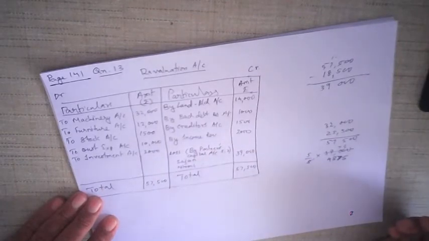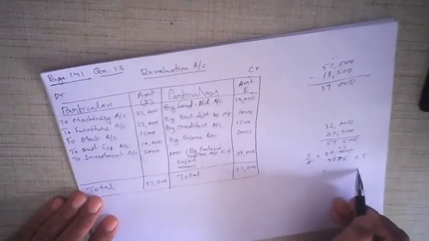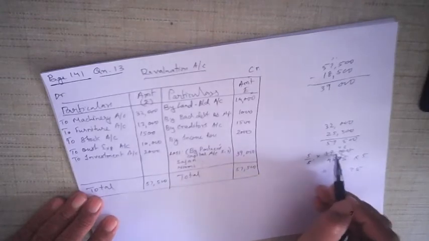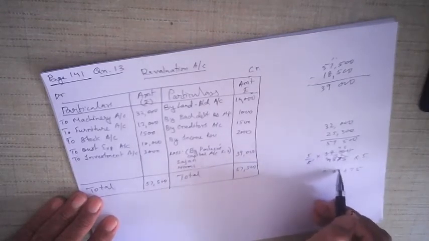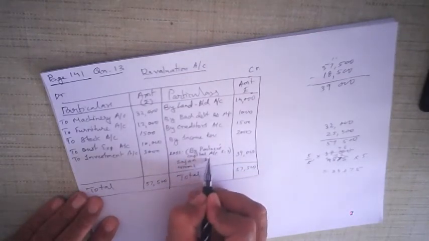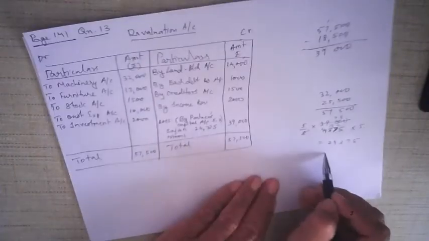So you get 4,875, into 5, which is 24,375. That is, Sajan is getting 24,375.